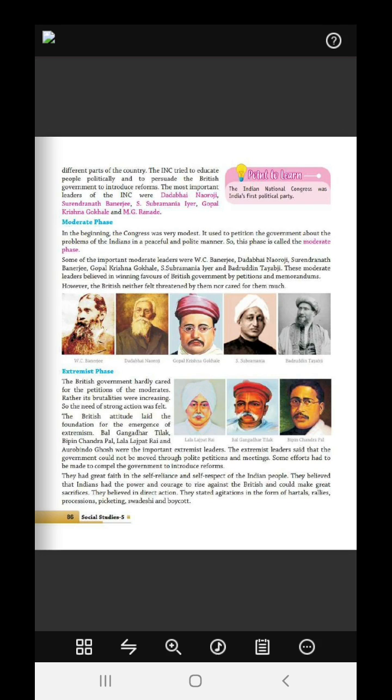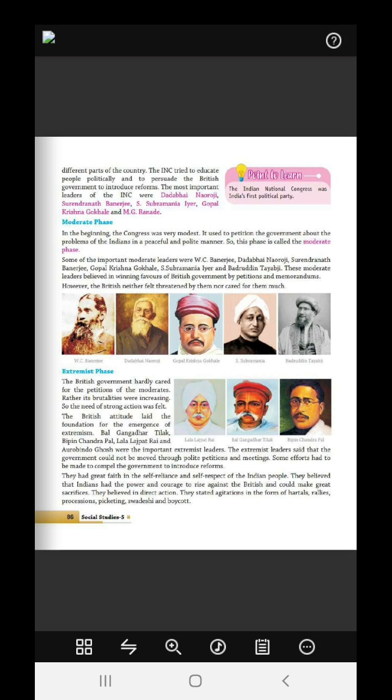Now, the extremist phase. When they saw that the British were not caring anymore, and did not care about the letters, the extremist phase was formed. The British government hardly cared for the petitions of the moderates. Rather, its brutalities were increasing, so the need of strong action was felt. The Britishers were brutally killing or torturing the Indians, and therefore strong action was needed. The British attitude laid the foundation of the emergence of the extremists.